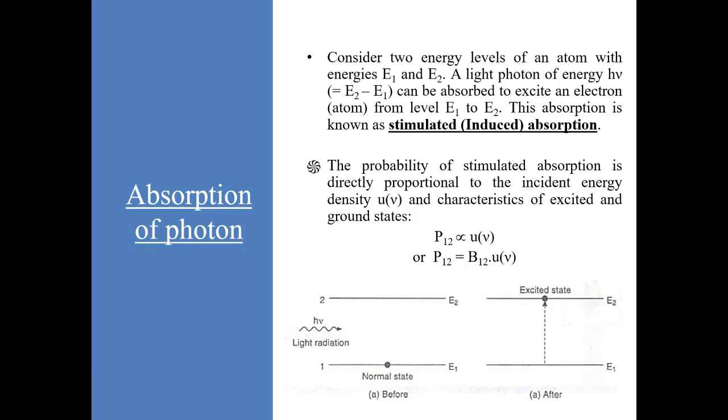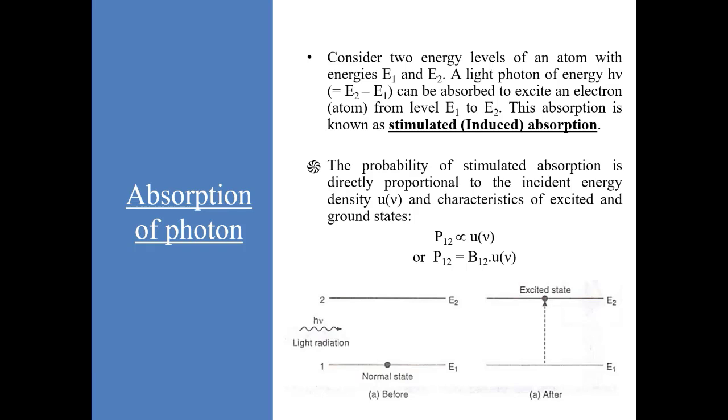So, the probability of stimulated absorption is directly proportional to the incident energy density. Here, by energy density, we mean how many photons are incident on the atom per unit time. And this absorption also depends upon the characteristics of the excited and ground states.